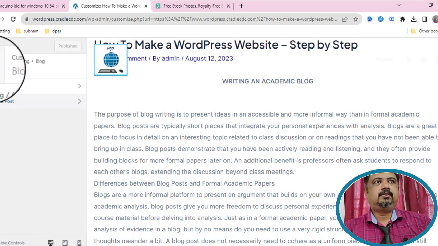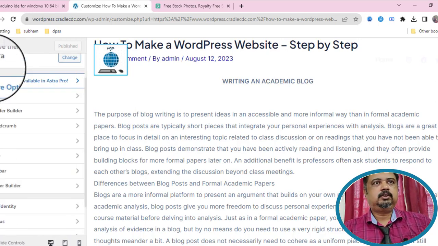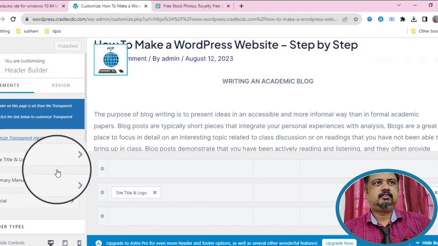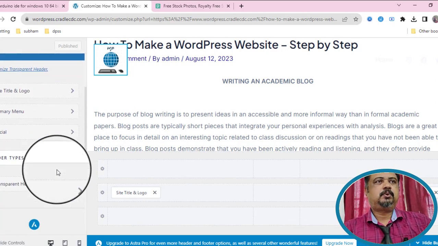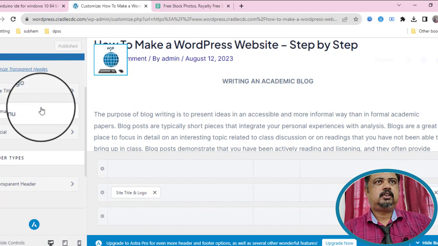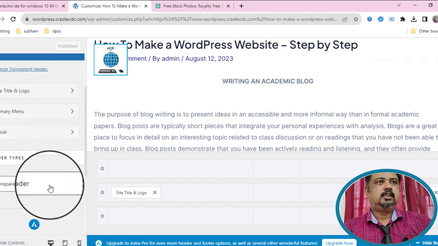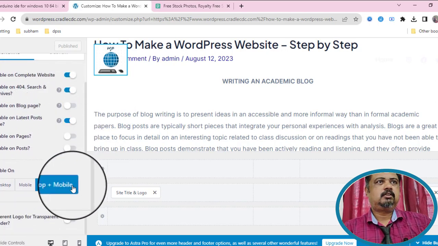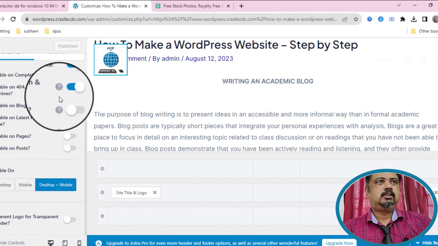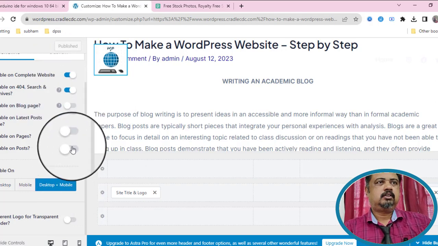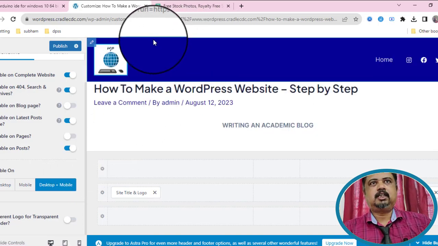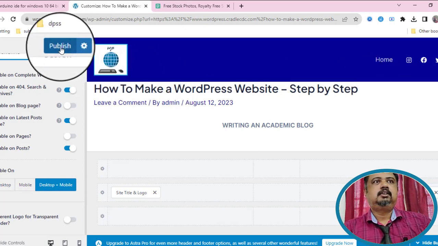So you can move it from here also. How? You just see. Header builder for post, site title and everything. Transparent header you have to disable on post. We do not need a transparent header in post. In post we need it like that. So that is why now it is moving.